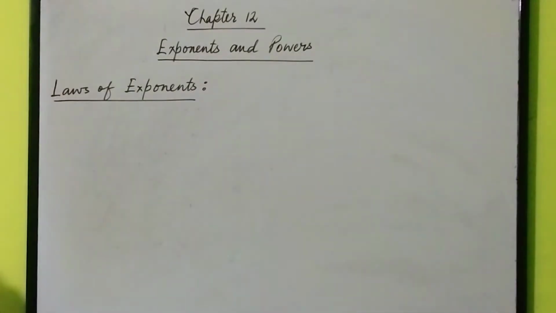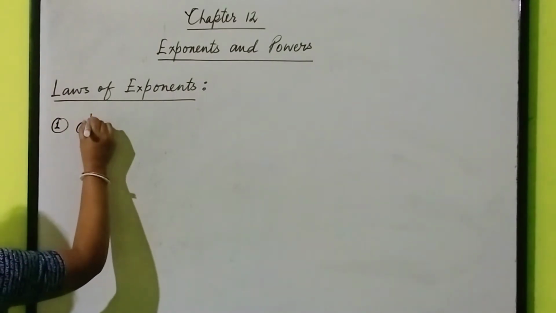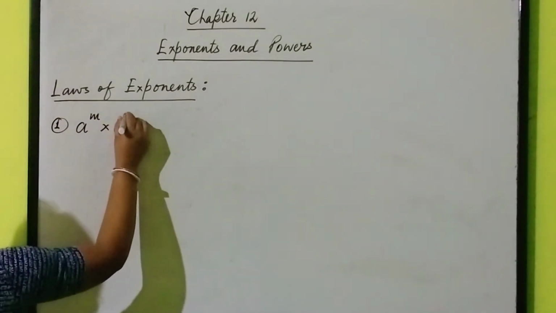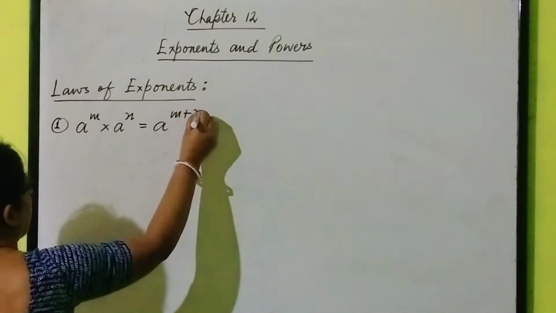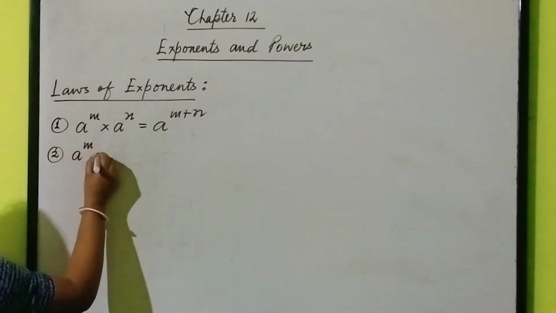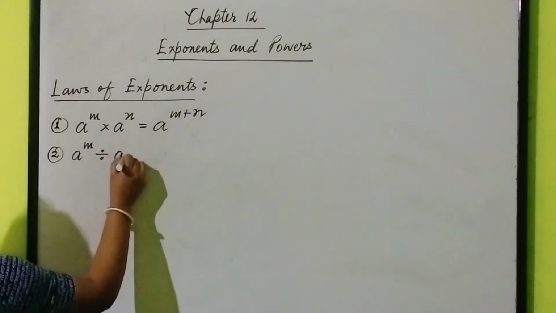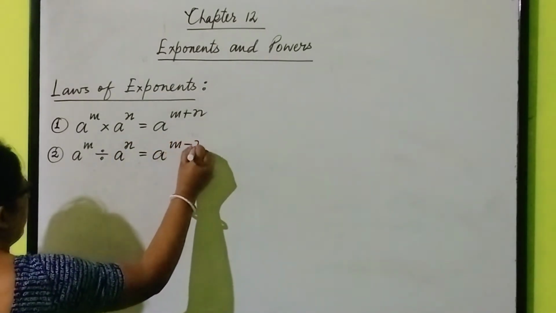Laws of exponents. Number one: a to the power m into a to the power n is equal to a to the power m plus n. This is the first law. Second law: a to the power m divided by a to the power n is equal to a to the power m minus n.